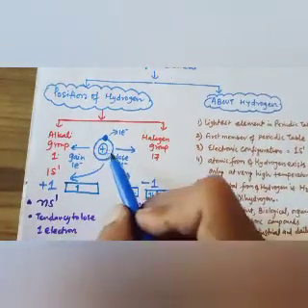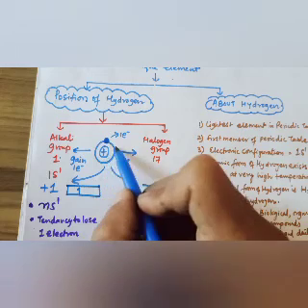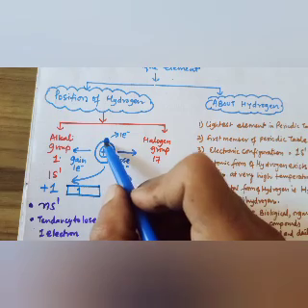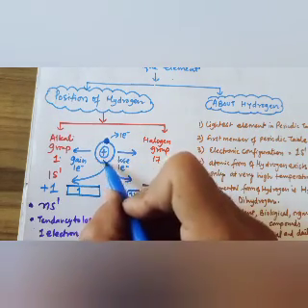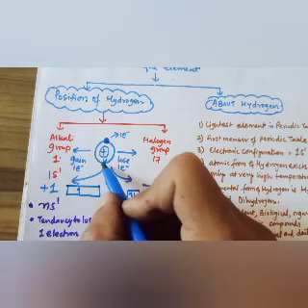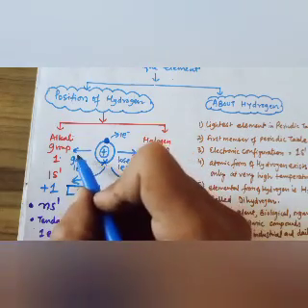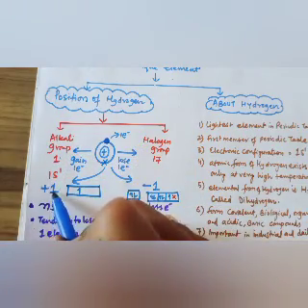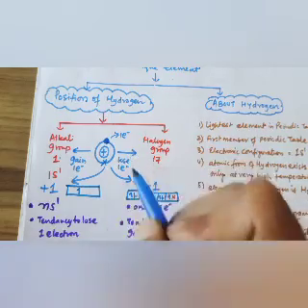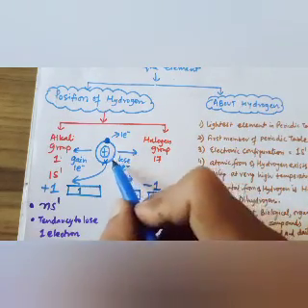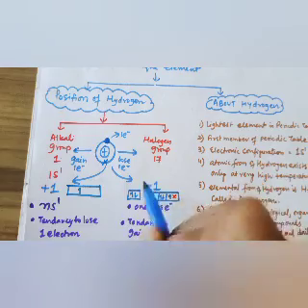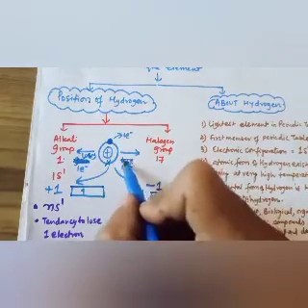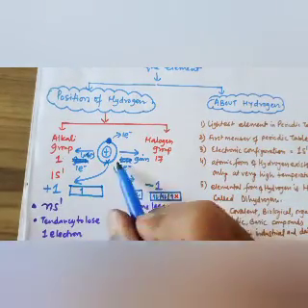Like if I talk about the structure of hydrogen, it is this way, only one electron is there. If it gains one electron, it becomes a duplet and is stable. When it loses one electron, its valency is +1. When it gains one electron, its valency becomes -1. After losing it will become +1, after gaining it will become -1.